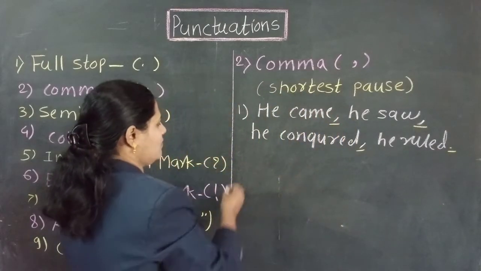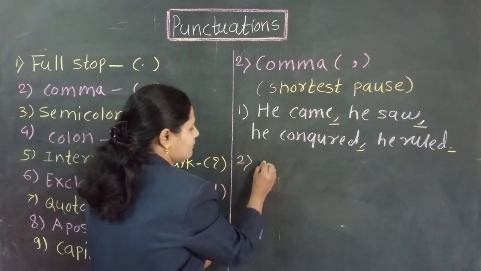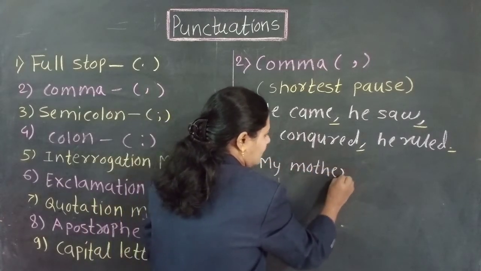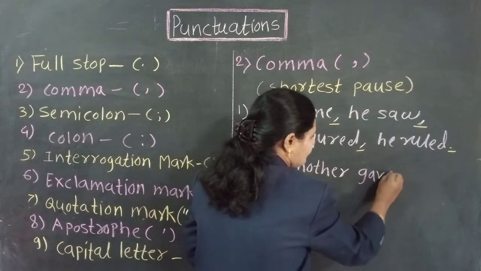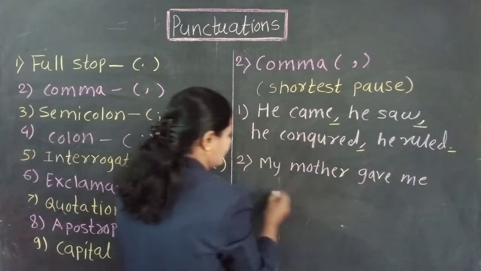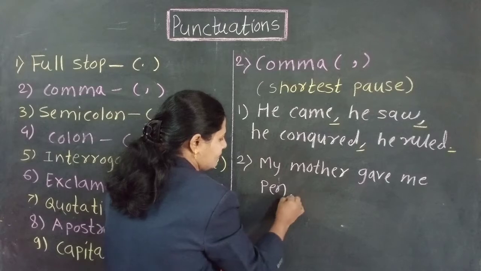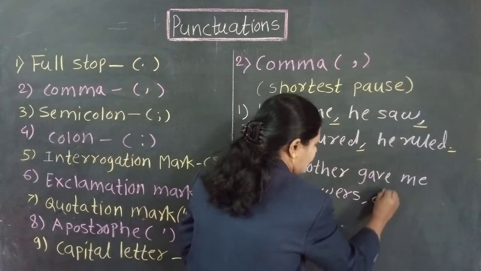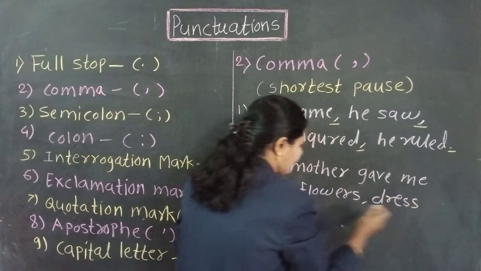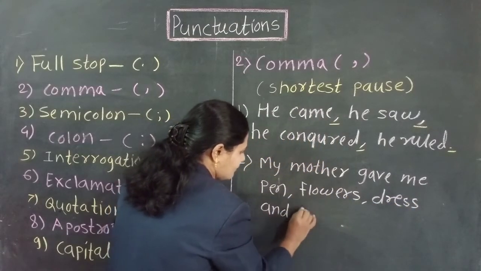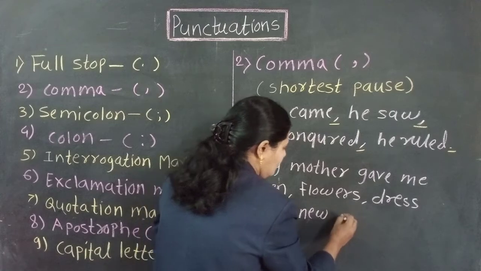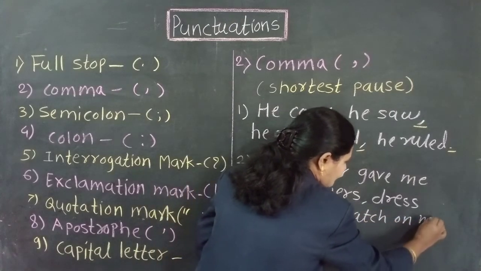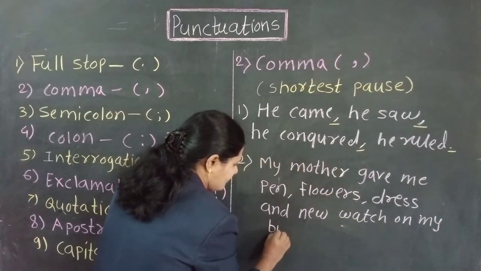Second example of comma, it is: my mother gave me pen, flower, dress and new watch on my birthday.